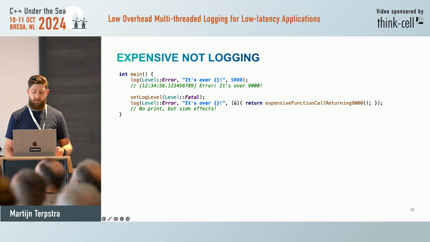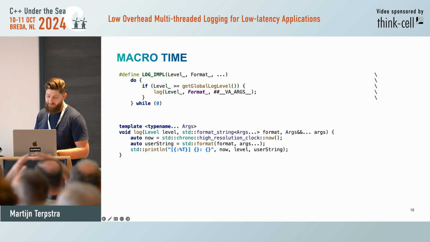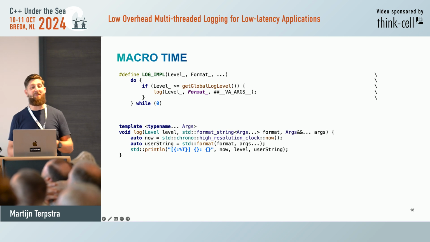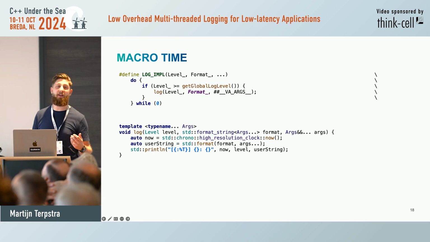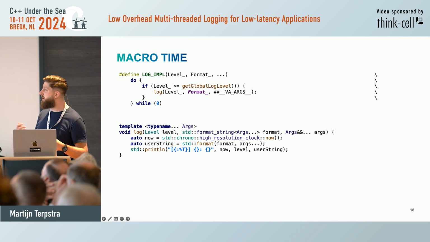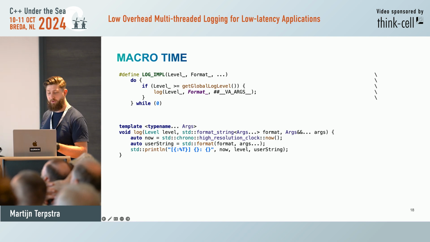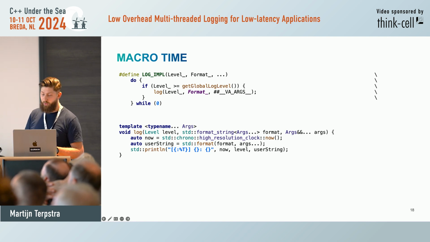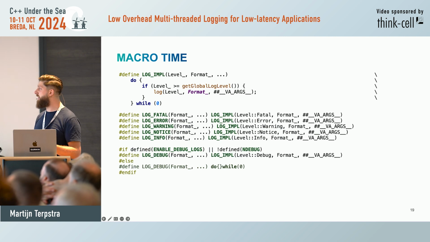So unfortunately, we have to move over to macros. It is what it is. It had to happen at some point. I know macros are evil, and I can only agree. But I think, in my opinion, logging and test frameworks are the only exceptions to this rule. So we introduce some scope with a do while, because we don't know, of course, what the rest of the scope is for the user. And then we get the level there. So let's make a macro per log level to also make it easier.